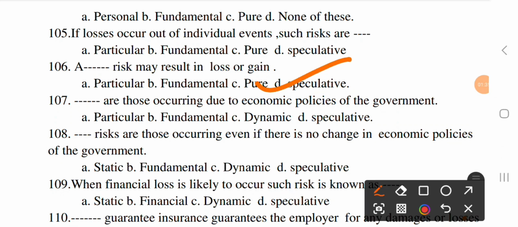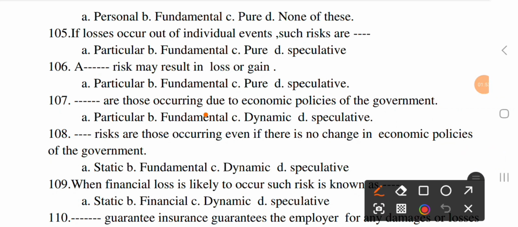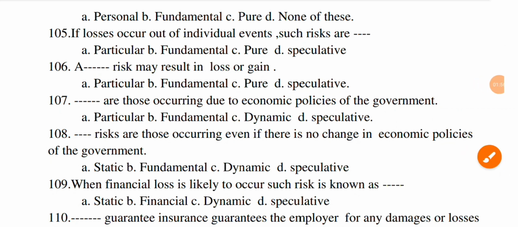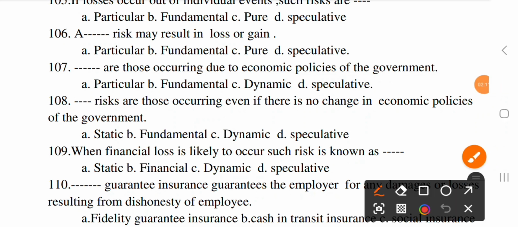The next question, dash are those occurring due to economic policies of the government. Option A particular, option B fundamental, C dynamic, and D speculative. The correct option is C dynamic. The next question, dash risks are those occurring even if there is no change in economic policies of the government. Option A static, option B fundamental, option C dynamic, and option D speculative. The correct option is A static.